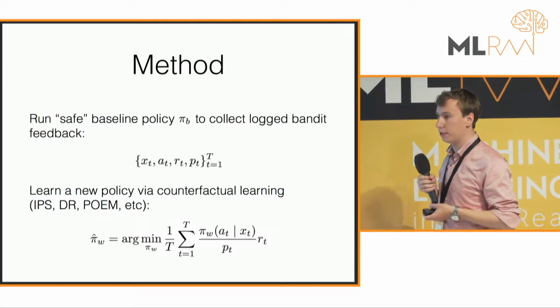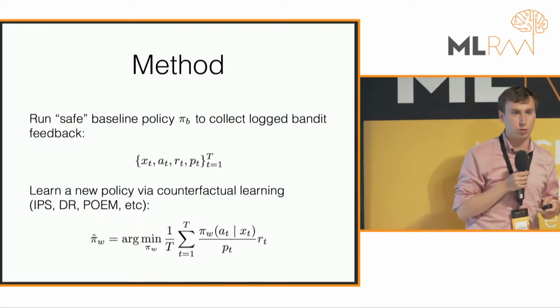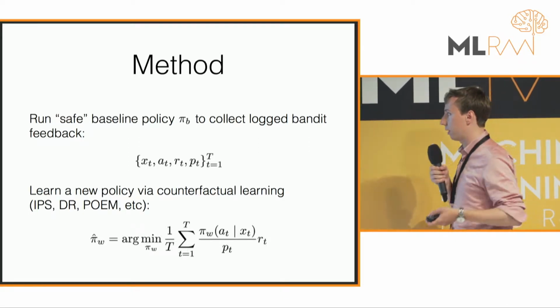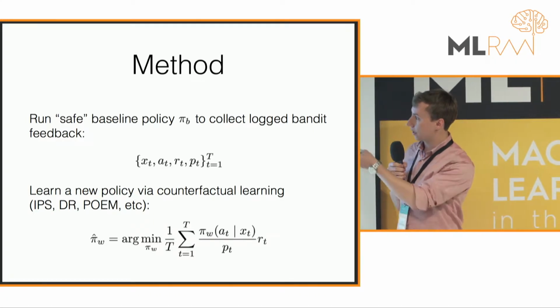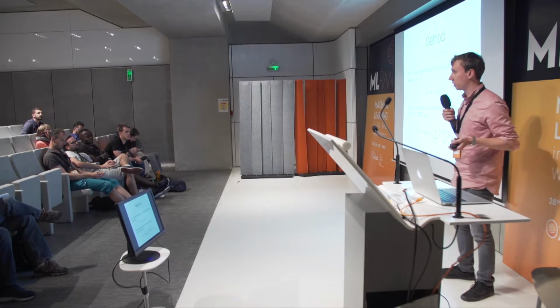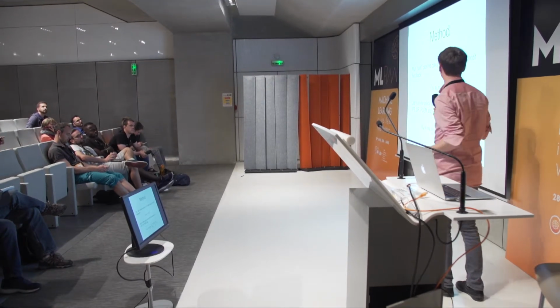The main idea of the method at a really high level is very simple. You just start running your safe baseline policy and you start collecting data. So you have a stream of data coming in of these tuples where X is the context vector, A is an action, R is a reward, and P is the propensity score. And we assume that our baseline policy is stochastic.